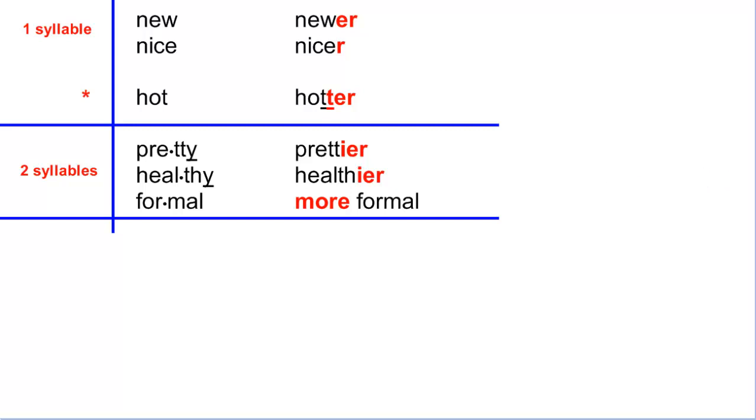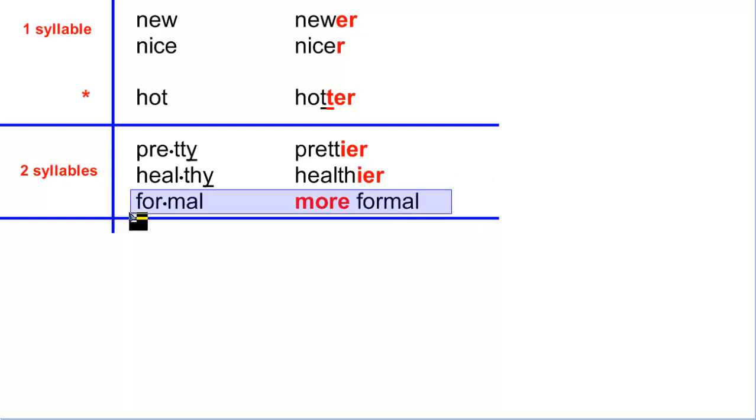More formal means that it's superior to the normal formality. With the long ones, you can also use less. Instead of saying just more formal, you can say less formal. Less is an inferior. More is a superior. Less is an inferior. Okay, so don't forget that. But the two are possible. So in general, that's the rule, please remember.